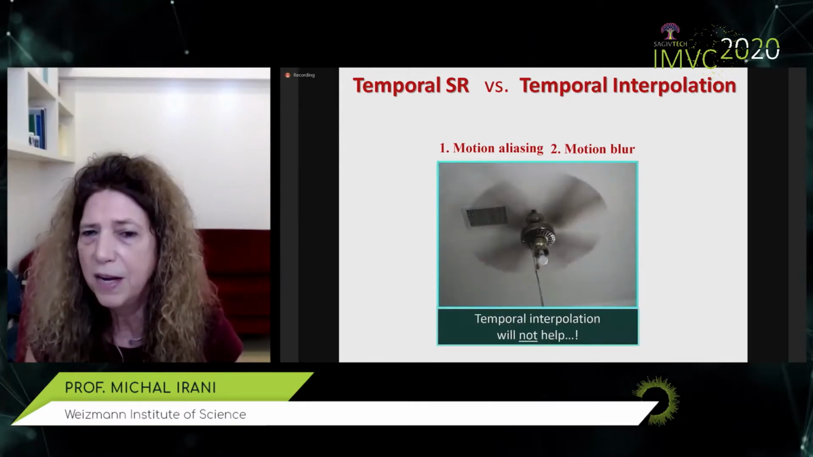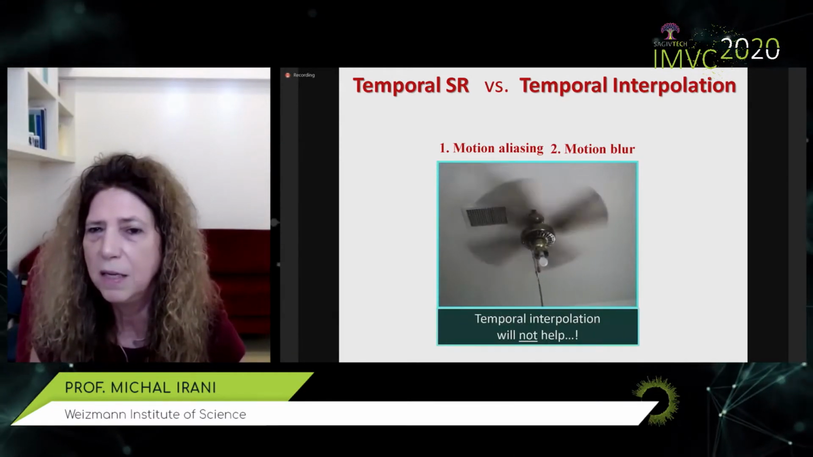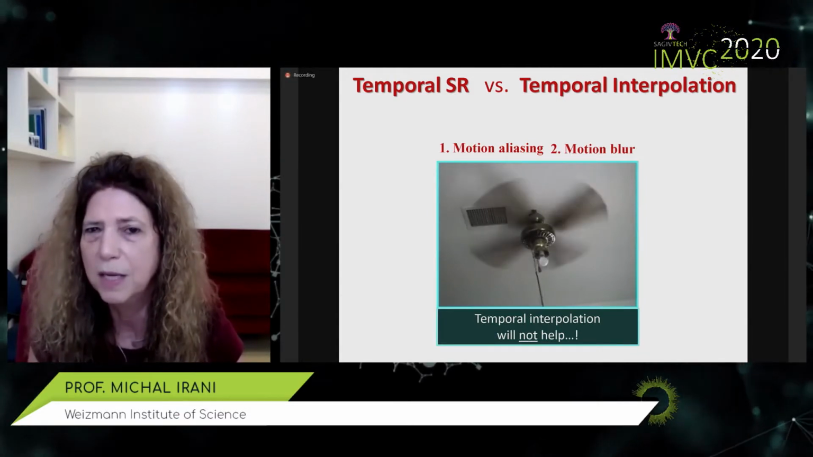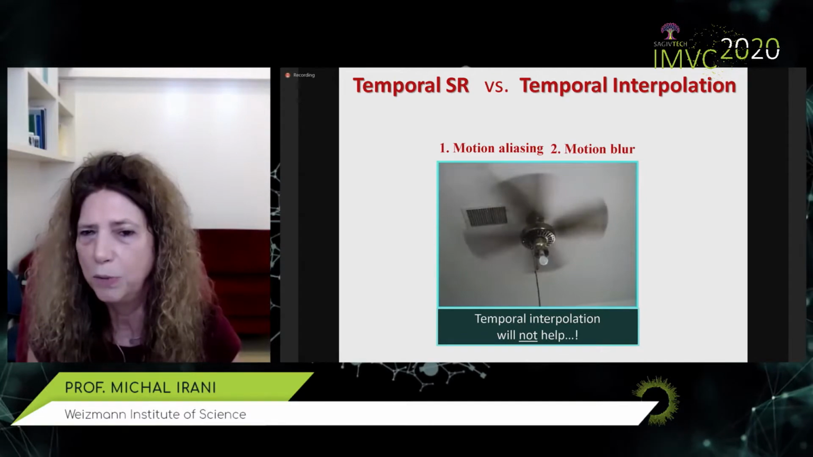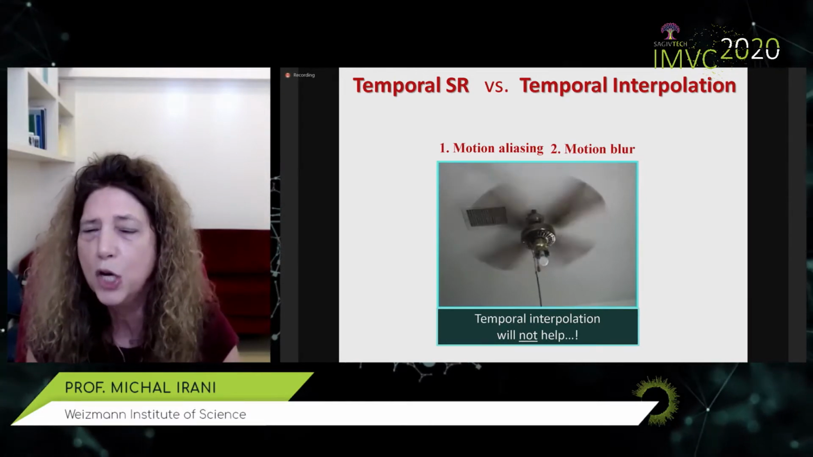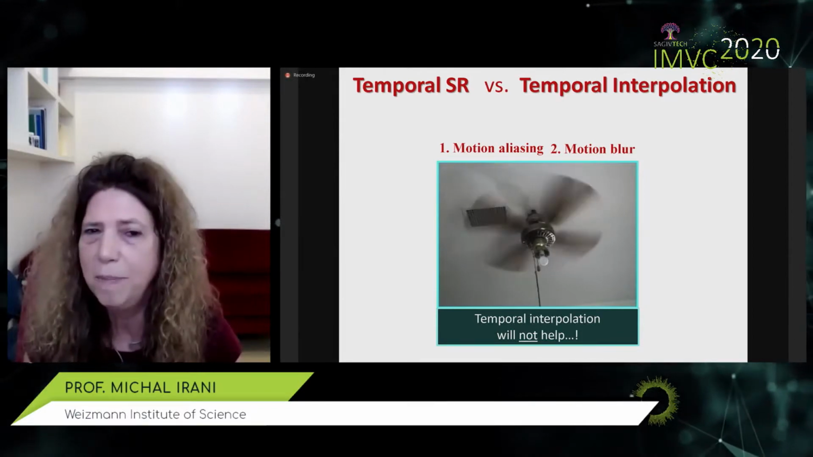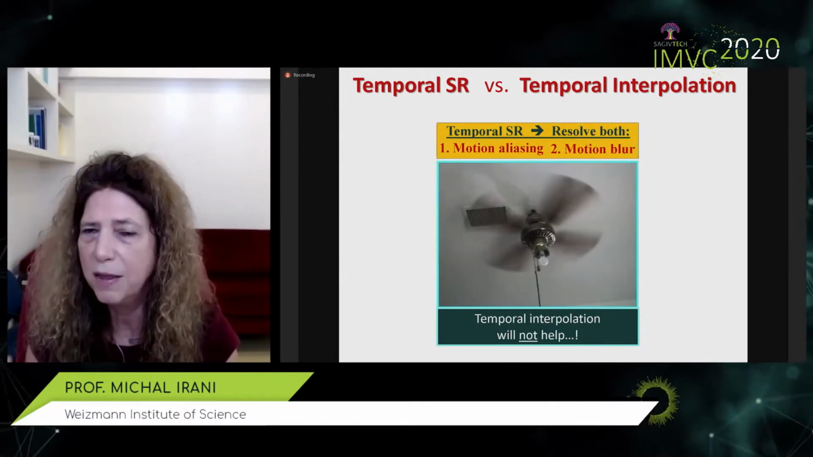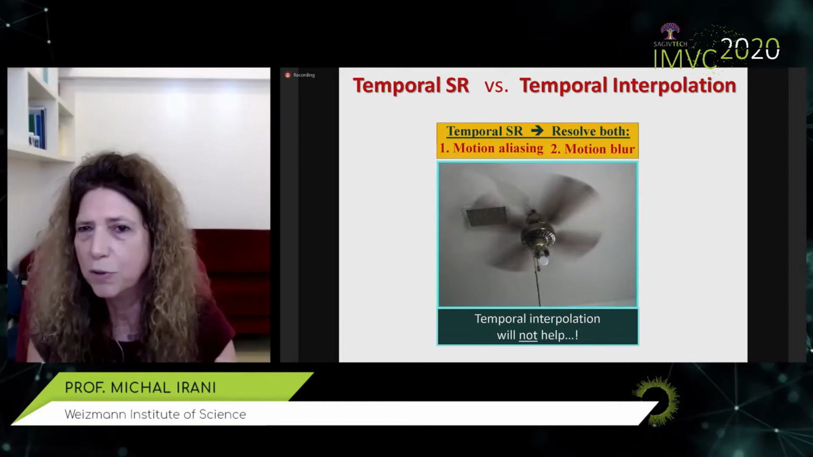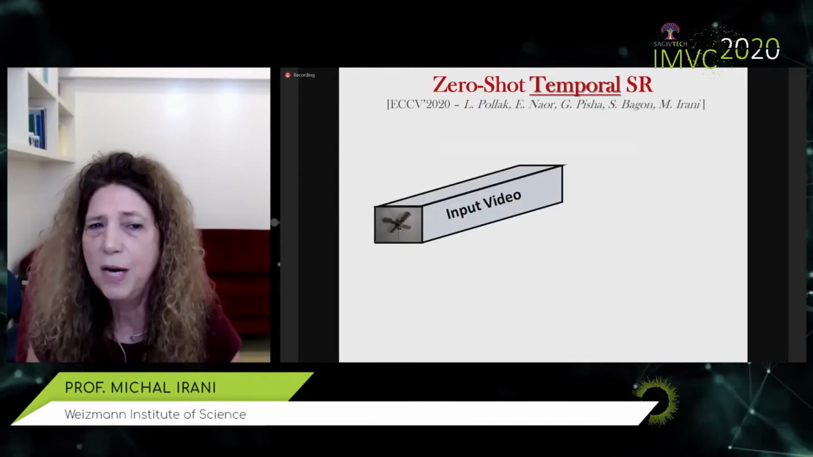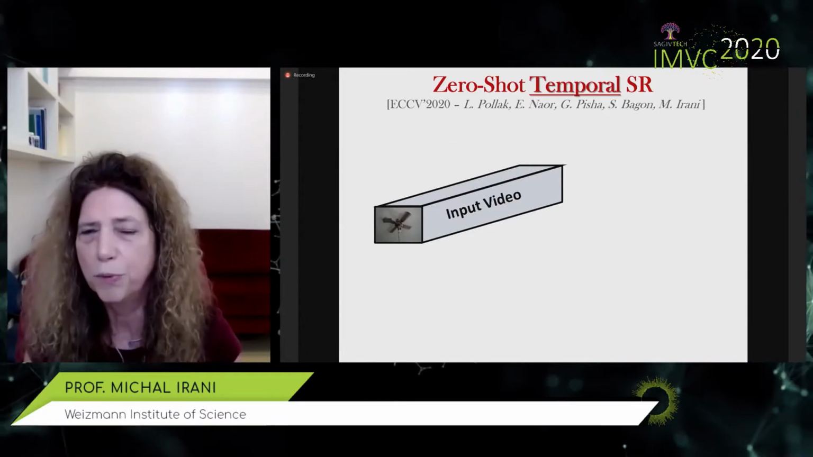Note that these effects cannot be undone by playing in slow motion or doing temporal interpolation. Temporal interpolation will not help to undo motion aliasing and motion blur, no matter how sophisticated the interpolation is. This can only be done using temporal super resolution, and this is a dramatic difference between temporal super resolution and temporal interpolation. So our idea is very simple, similar to the zero-shot super resolution in images.